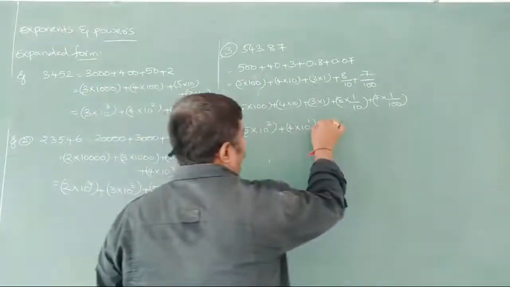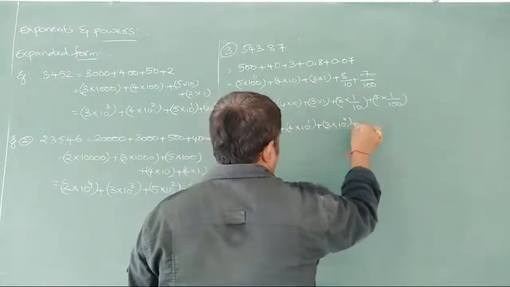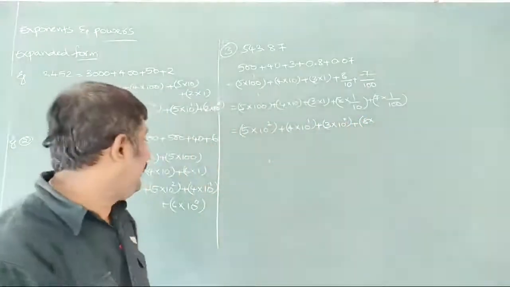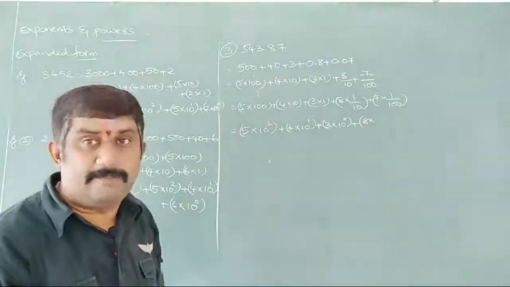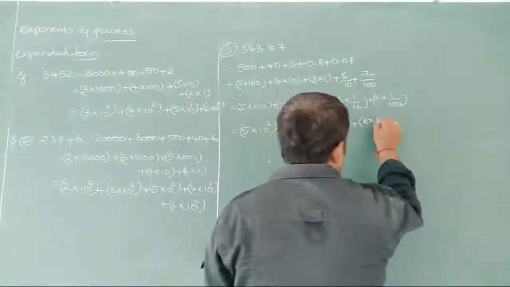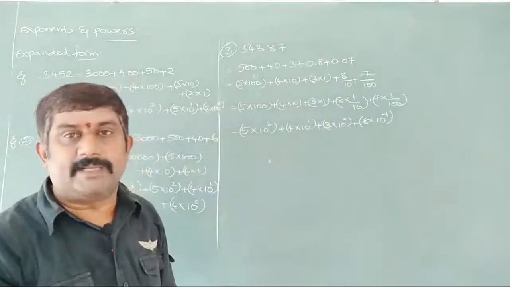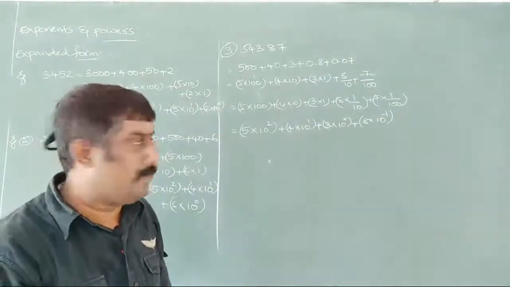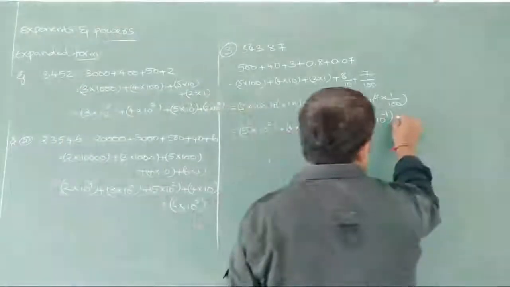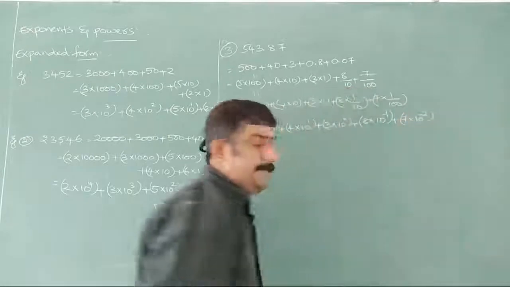So 3 into 10 to the power of 0 plus 8 into. Sir, what 1 by 10 can be written as? In the previous we have observed here what 1 by 10 can be written as. It can be written as 10 to the power of minus 1 we can write. 1 by 10 can be written as 10 to the power of minus 1. What next we have? 1 by 100 we have. So plus 7 into 10 to the power of minus 2 we are writing here.